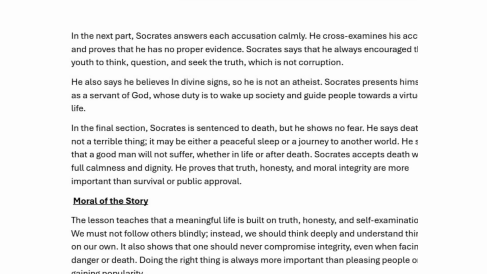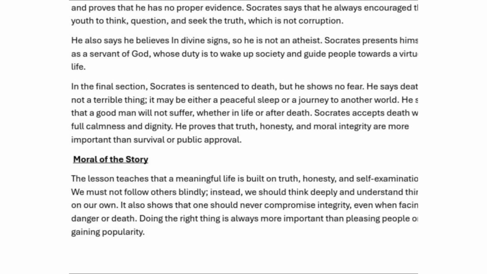Socrates presents himself as a servant of God. He himself says, I am the servant of God. So the people who questioned whether he believed in gods got an answer. He was a servant of God whose duty is to wake up society and guide people towards a virtuous life. It is his responsibility to open people's eyes to what is happening in their surroundings. This is the main work, he was saying.